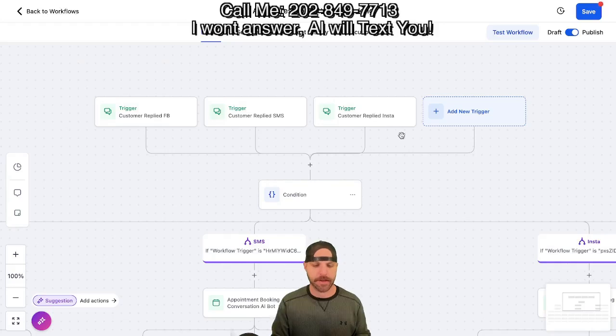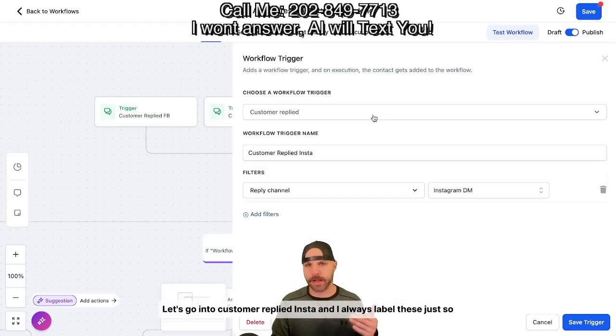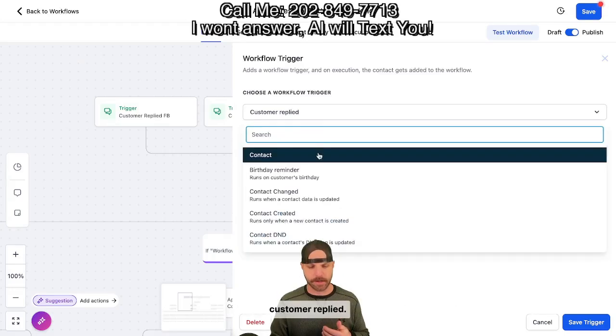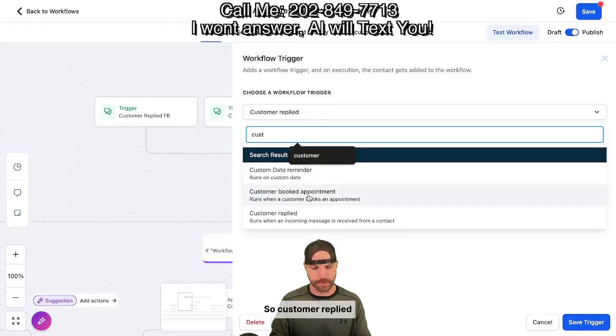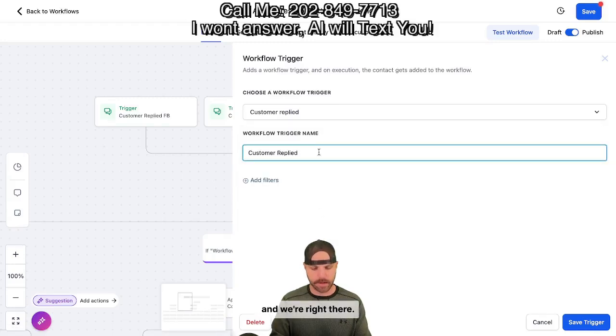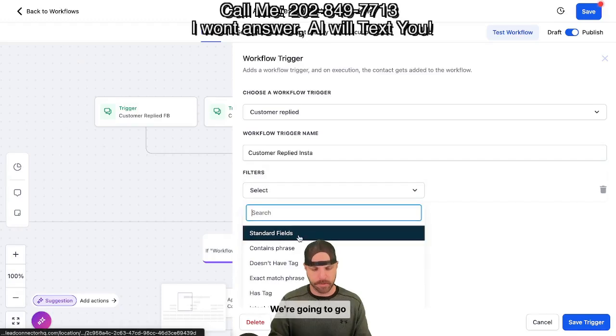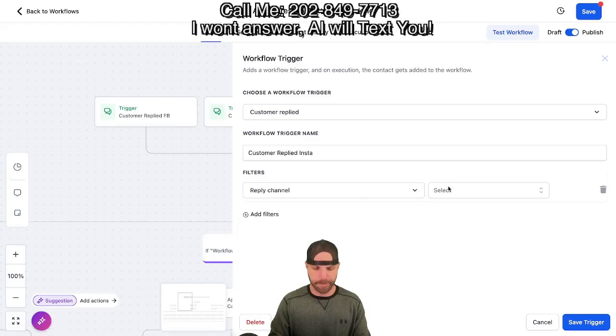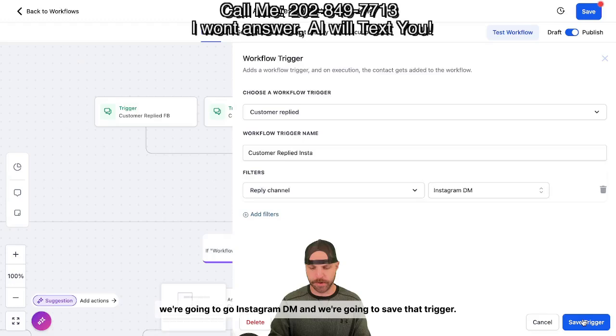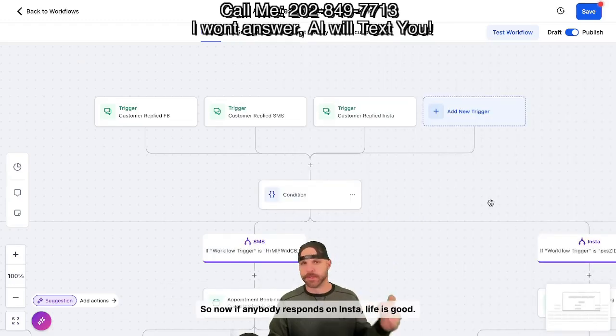They're pretty easy. Let's go into customer replied Insta. I always label these just so you can know which one branches which way, but it's just going to be customer replied. And we're right there. Customer replied Insta. We'll add a filter. We're going to go reply channel, Instagram DM, and we're going to save that trigger. So now if anybody responds on Insta, life is good.